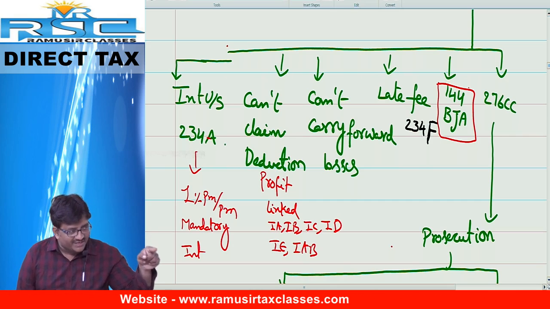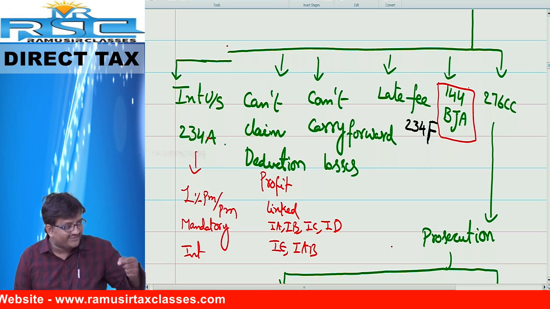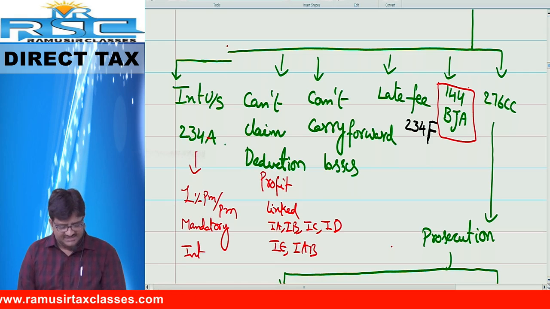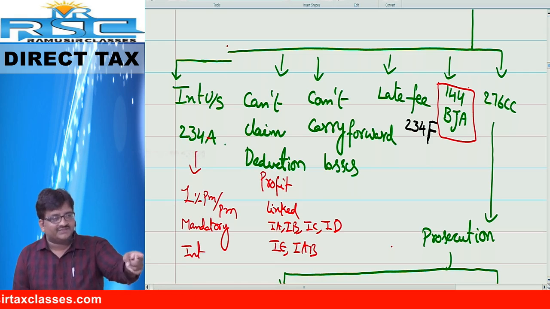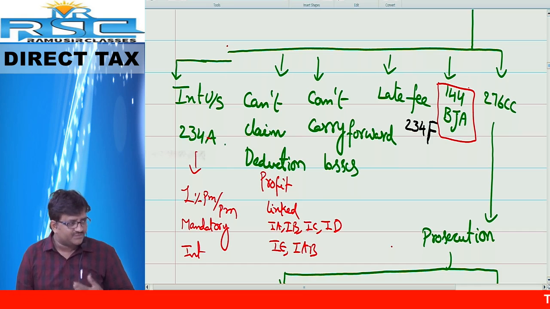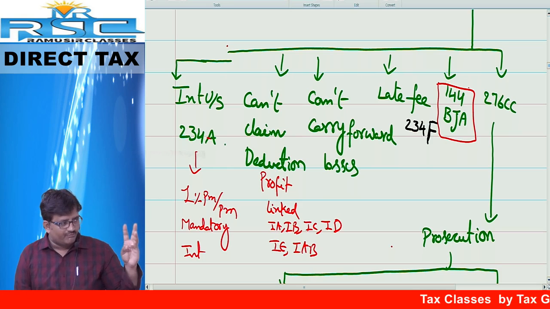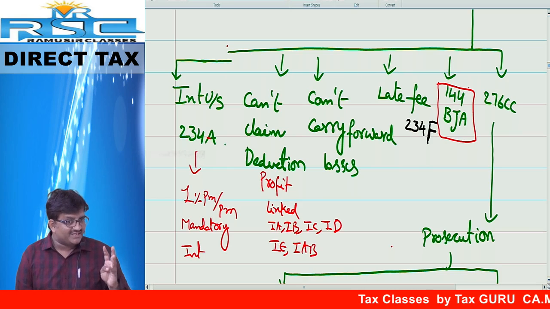Without your exam answer sheet, how can I evaluate your paper? I cannot. In the same way, without your return, you have not filed the return, so how can I say your tax is this much? I cannot say. That is the reason the government has introduced a concept called Section 144, best judgment assessment.